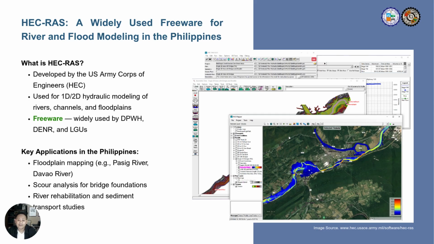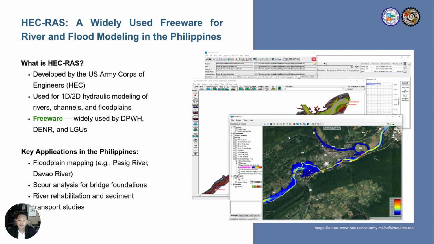Key applications include floodplain mapping in river systems such as Davao River and Pasig River in Luzon, scour analysis to assess and prevent structural damage around bridge foundations, and river rehabilitation studies, including sediment transport modeling.